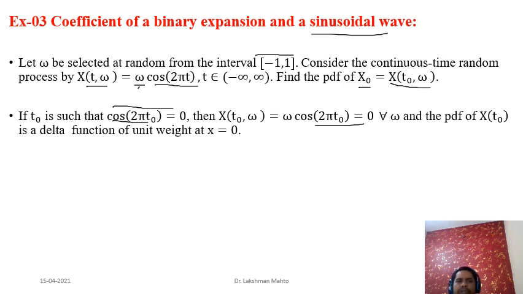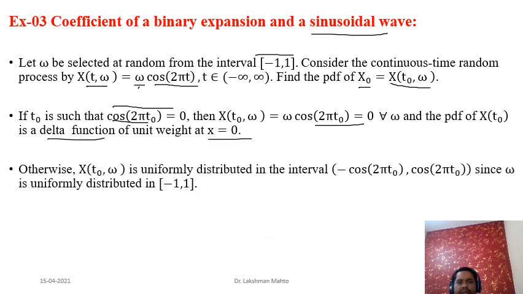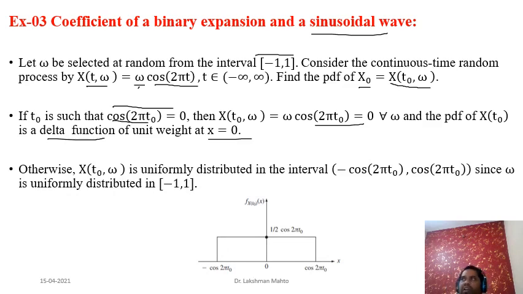Now the question is, what is the pdf of this one? I will explain this. You can directly get the pdf of x of t naught, or simply x naught. It would be a delta function of unit weight at x equal to 0. I will explain this later, after covering the covariance function, correlation function, mean function, and the Fourier transform as well. Those things will come.